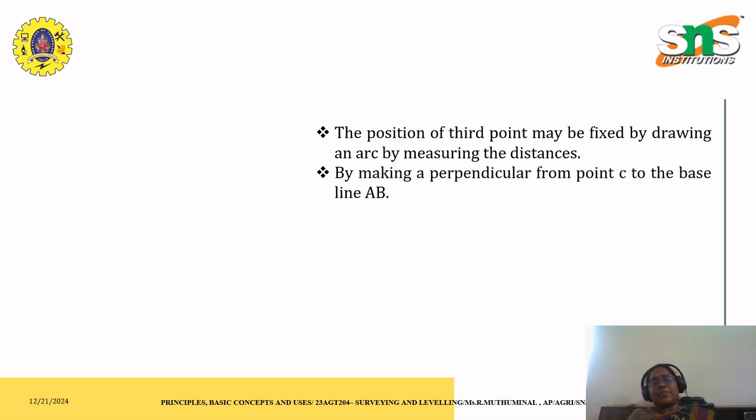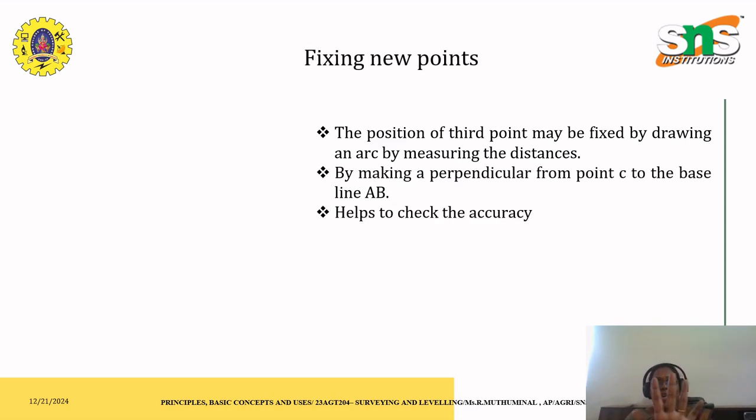The next principle is fixing two new points. As you can see my hand, how many fingers do I have? 5. Here, consider these 5 fingers as points. In order to measure a distance between 2 points, I have to identify the distance between the points. That means it is mandatory for me to have another point.